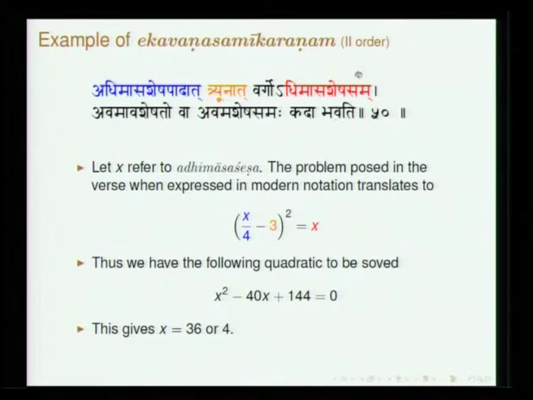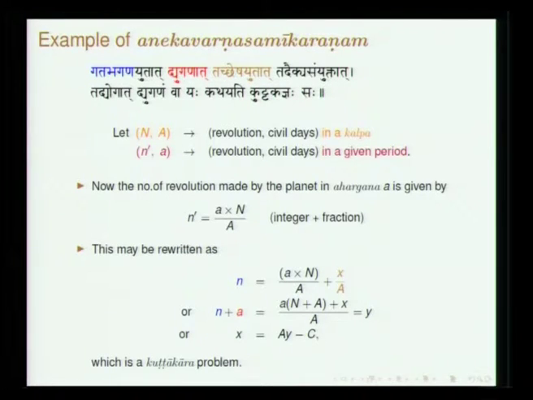In fact this is the second order of Ekavarna; that was first order. Here again he says Adhimasa Shesha Padat. Pada is 1/4. So Adhimasa Shesha Padat, Triunat, minus 3. Vargaha, square. Adhimasa Sheshas Samam, it should be. So this is what it is. Avamasheshataha va avamasheshasamaha kada bhavati. So how will you get it? Again we have a quadratic, and the solution is this. One will choose 36, from certain other considerations.